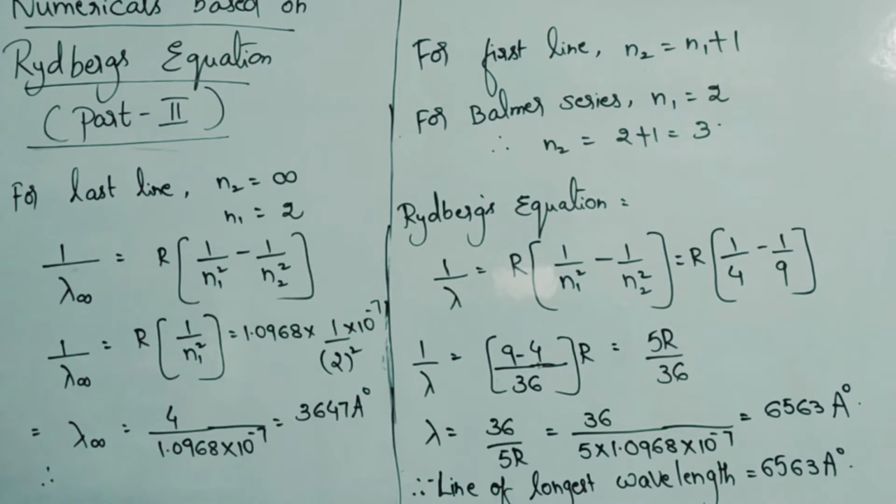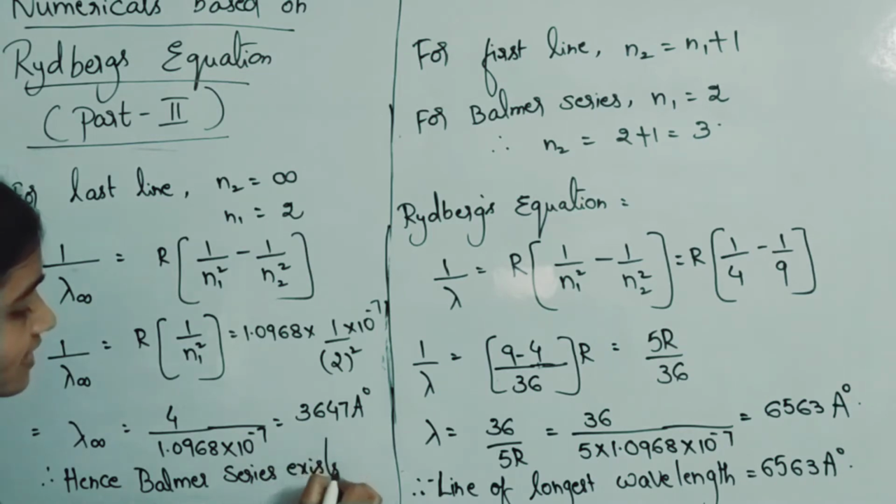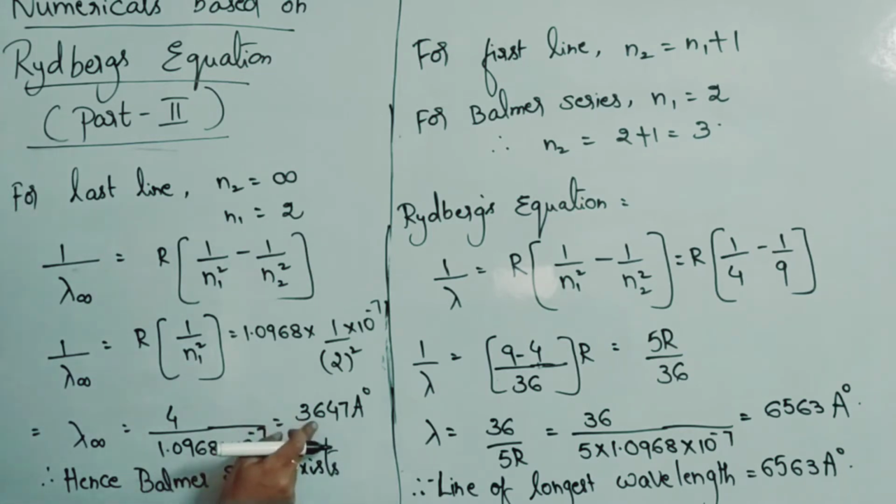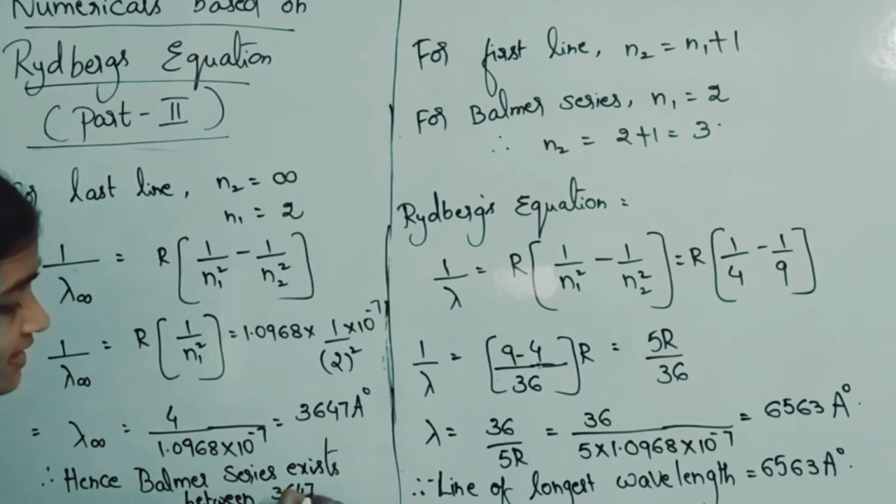So finally you write the conclusion. Hence, Balmer series exists in between. This is the visible region. Dear children, please remember, it always exists between 3647 angstroms and 6563 angstroms. So that was the second model problem.